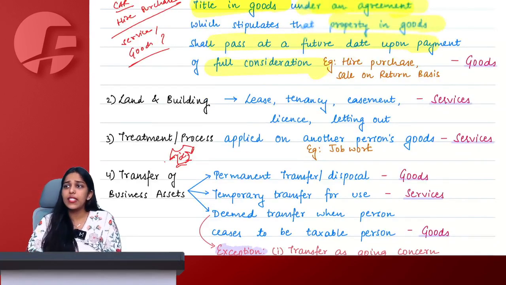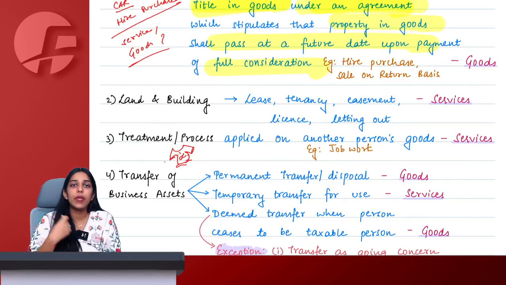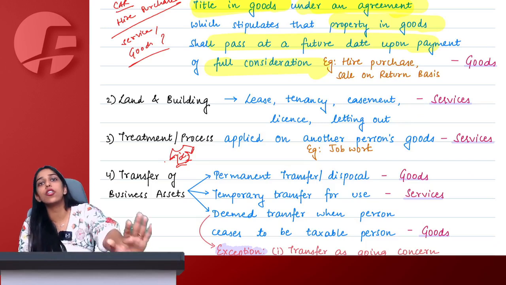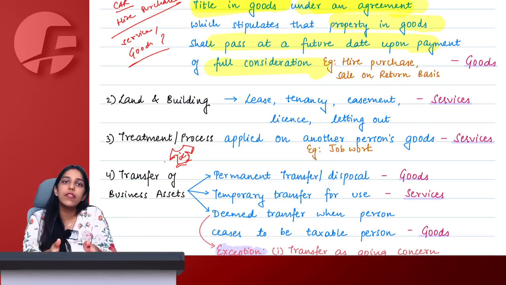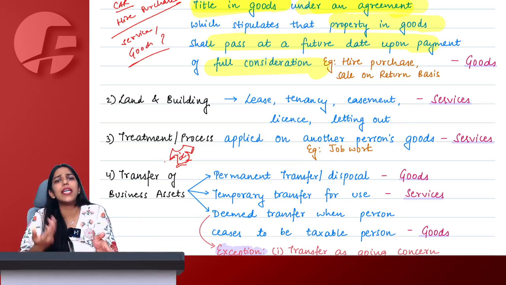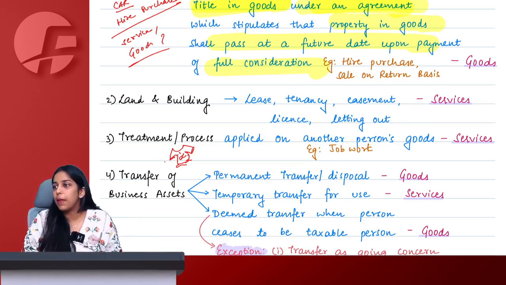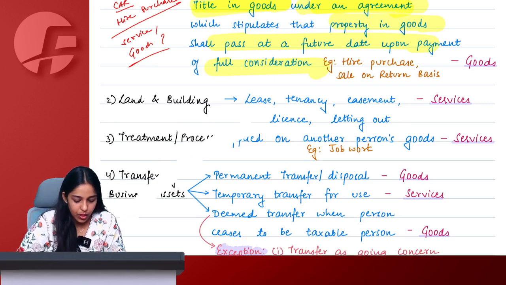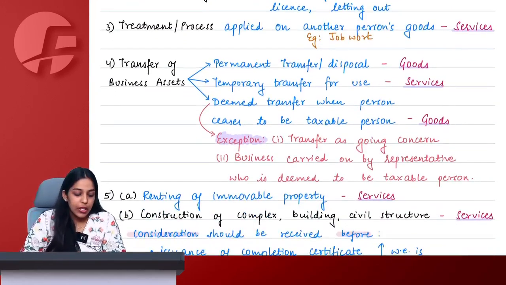Is it making sense that if I am applying some treatment or process on some other person's goods, I will of course use some of my own goods? Doesn't mean I am selling those goods to that person. I am giving service only. To give service, I might use some of my goods. Makes sense? Say yes or no. Yes, ma'am. Then transfer of business asset. If I am permanently transferring, of course goods. Temporarily transferring, only for use, service.